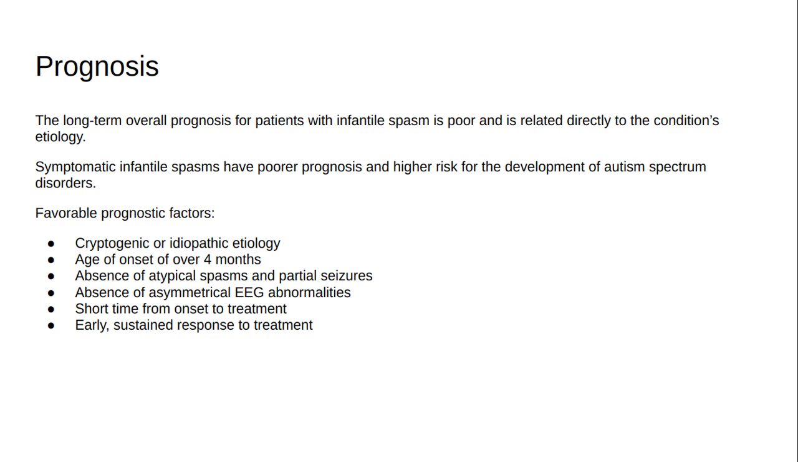Favorable prognostic factors also include the following: cryptogenic or idiopathic etiology, age of onset of over 4 months, absence of atypical spasms and partial seizures, absence of asymmetrical EEG abnormalities, short time from onset to treatment, early, sustained response to treatment.